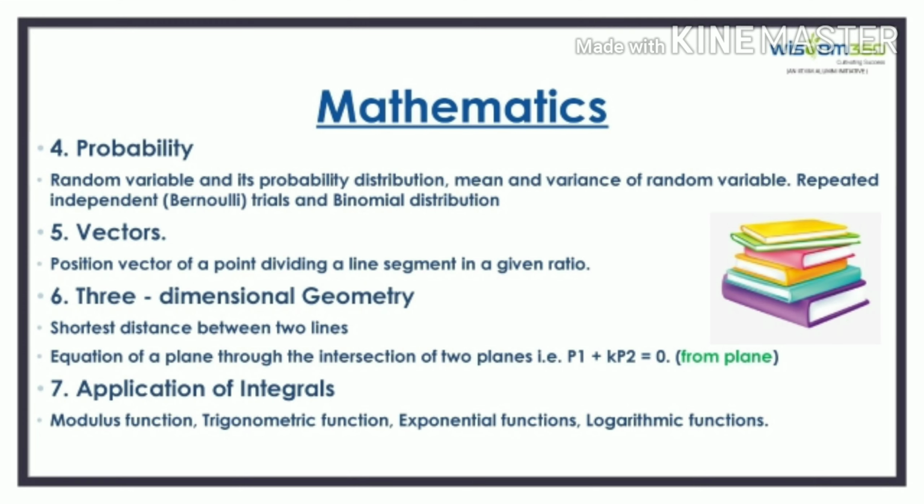Random variable and its probability distribution, mean and variance of random variable, repeated independent trials and binomial distribution have been removed from probability. From vectors, position vectors of a point dividing a line segment in a given ratio is removed. From three-dimensional geometry, we can see that shortest distance between two lines, equation of plane through the intersection of two planes have been removed.